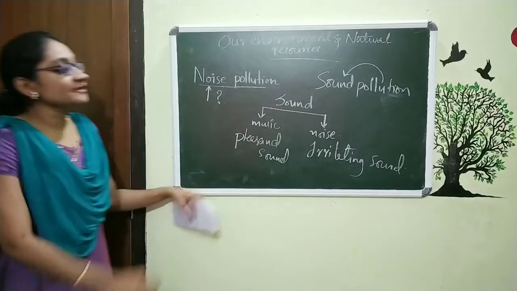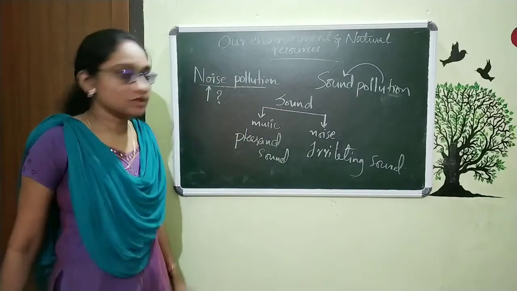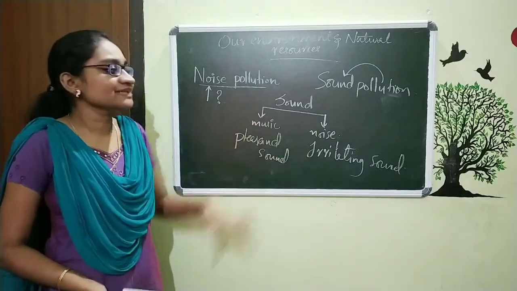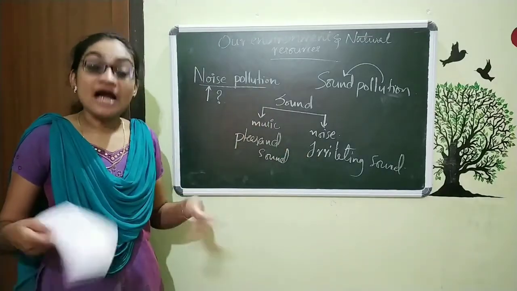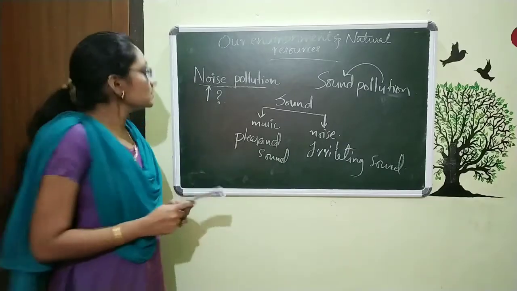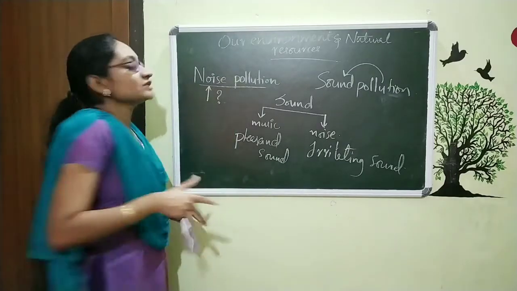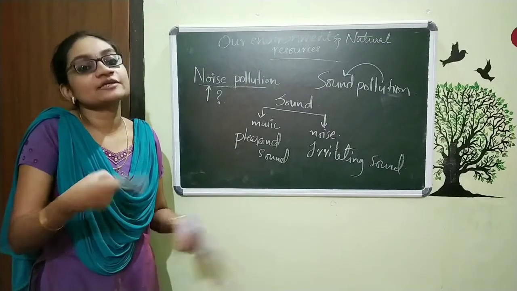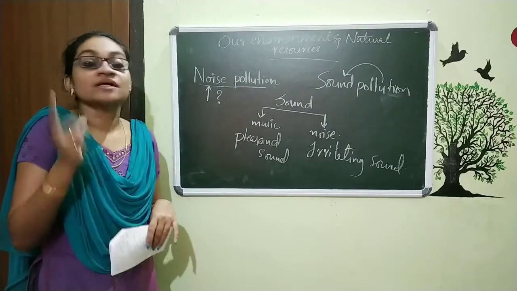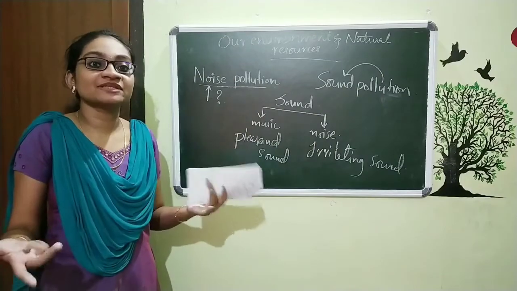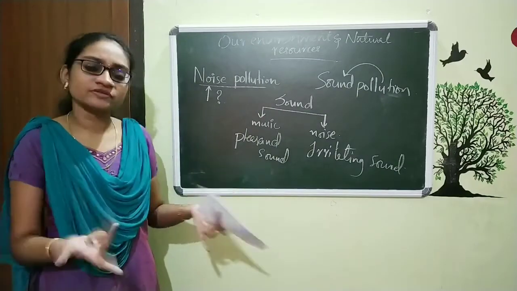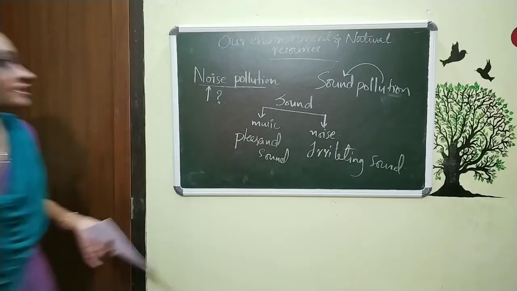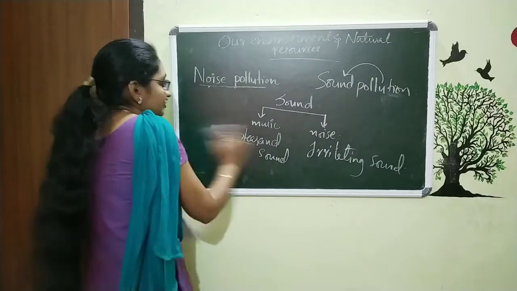So that is the difference between music and noise. We can say sound is classified into two, music and noise. Noise means the irritating, unpleasant sound. So noise pollution means we are producing some sort of noise in our atmosphere, and because of that it produces problems for human beings, animals and the environment. That is what we simply call noise pollution.